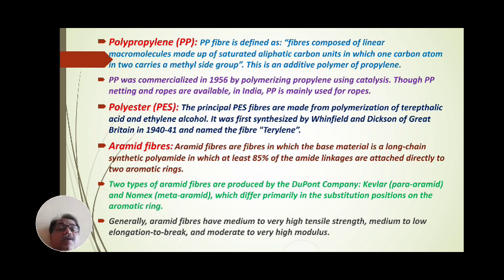It can be asked as an MCQ: what is the name of polyester? That is terylene. The principal PES fibers are made from polymerization of terephthalic acid and ethylene alcohol, first synthesized by Winfield and Dickson of Great Britain in 1941 and named terylene.